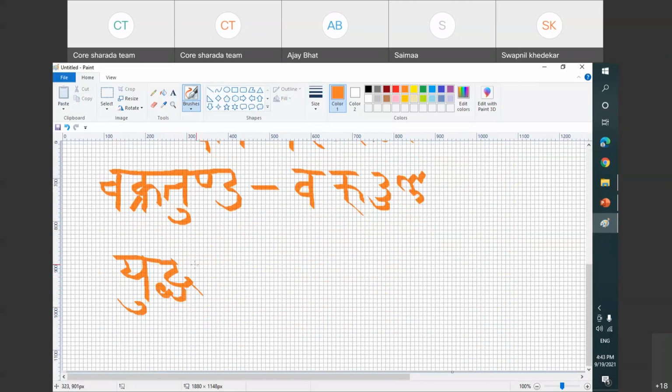So maybe they have taken it from Sharda Lipi, I don't know. Now if I have to write yud, you have to remember this is very important because it is a special category D. That will be written like this. U is written the same. There is no problem.